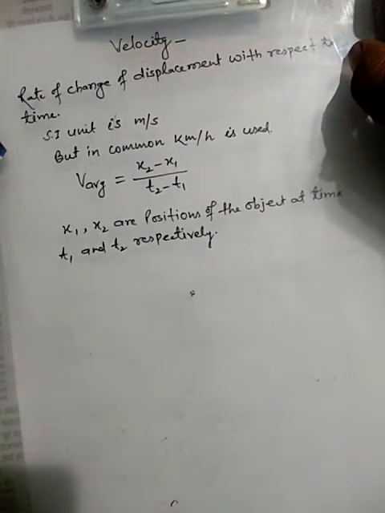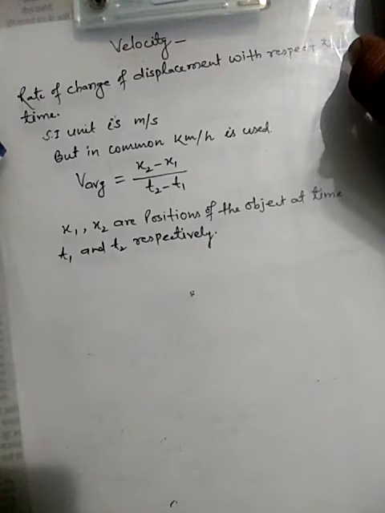Next term is velocity. Velocity basically is the rate of change of displacement with respect to time. The SI unit is similar to speed, which is meter per second, but in common language it is used as kilometer per hour. It can also be expressed as instantaneous velocity and average velocity.